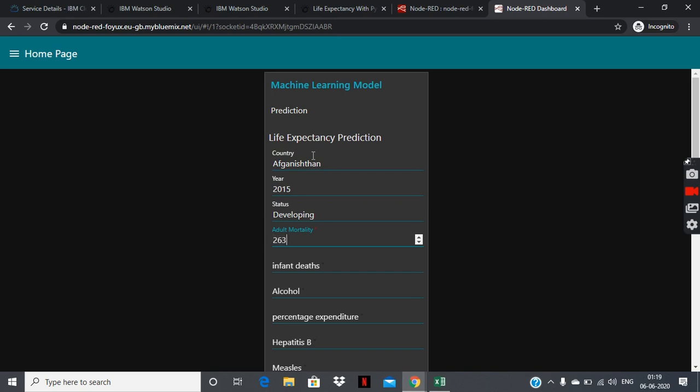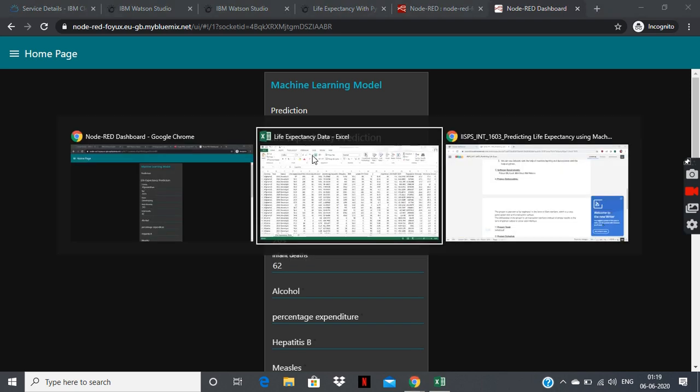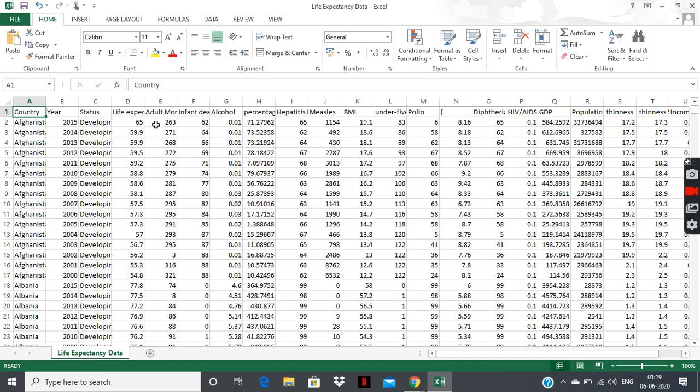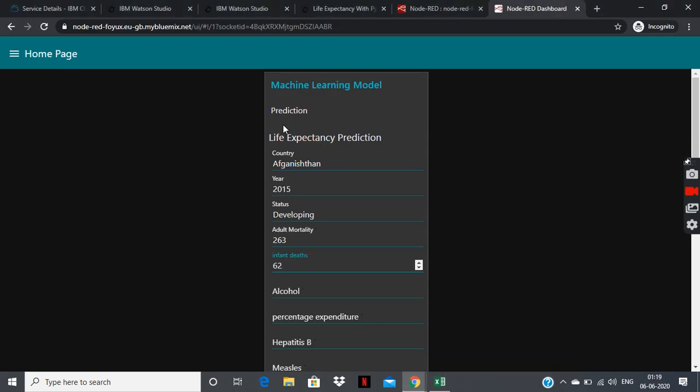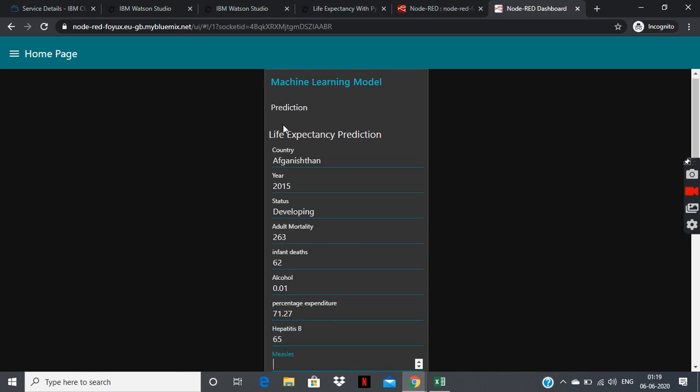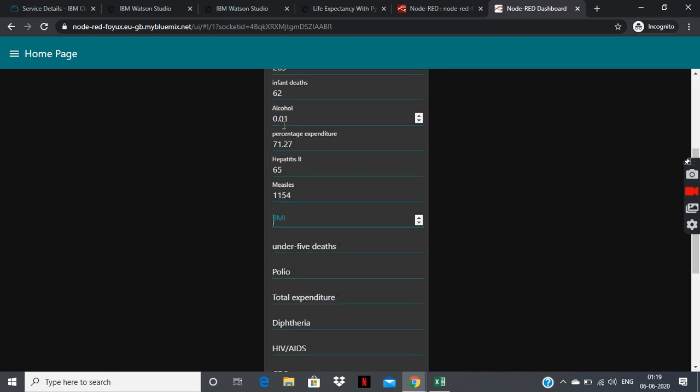Adult mortality was 263, 62 as you can check with the dataset, 263, 62, 0.01 and so on. So I'll be moving with 0.01, 71.27, then 65, measles level was 1154, and then 19.1, under-five deaths there were 83, and